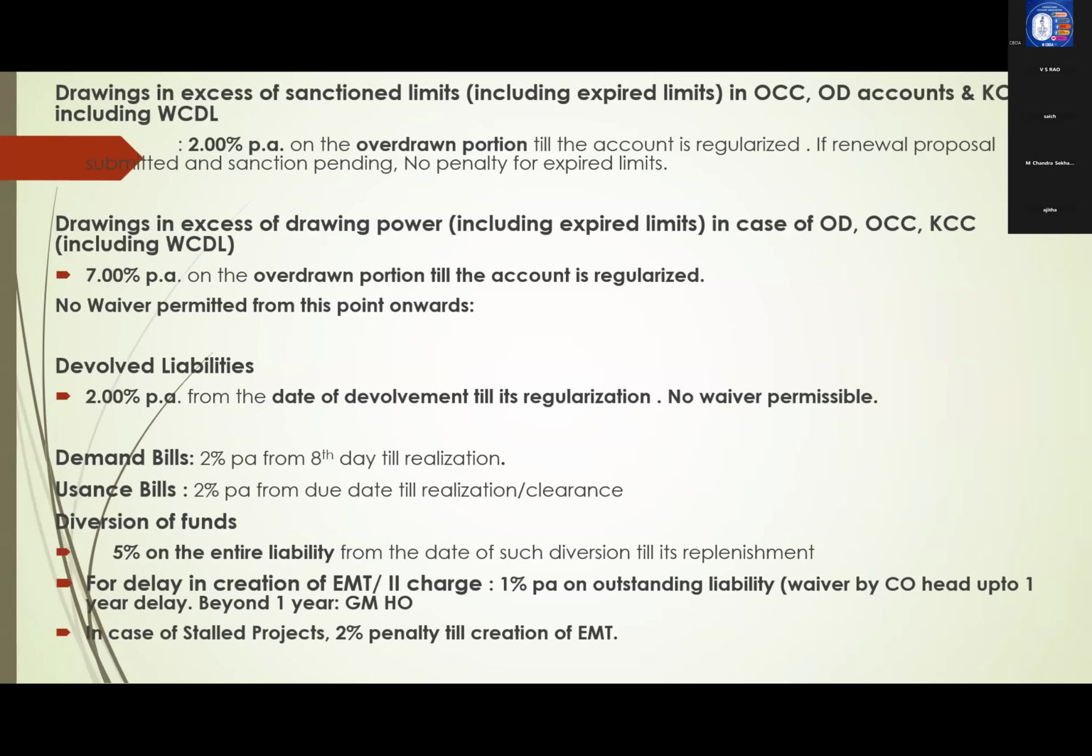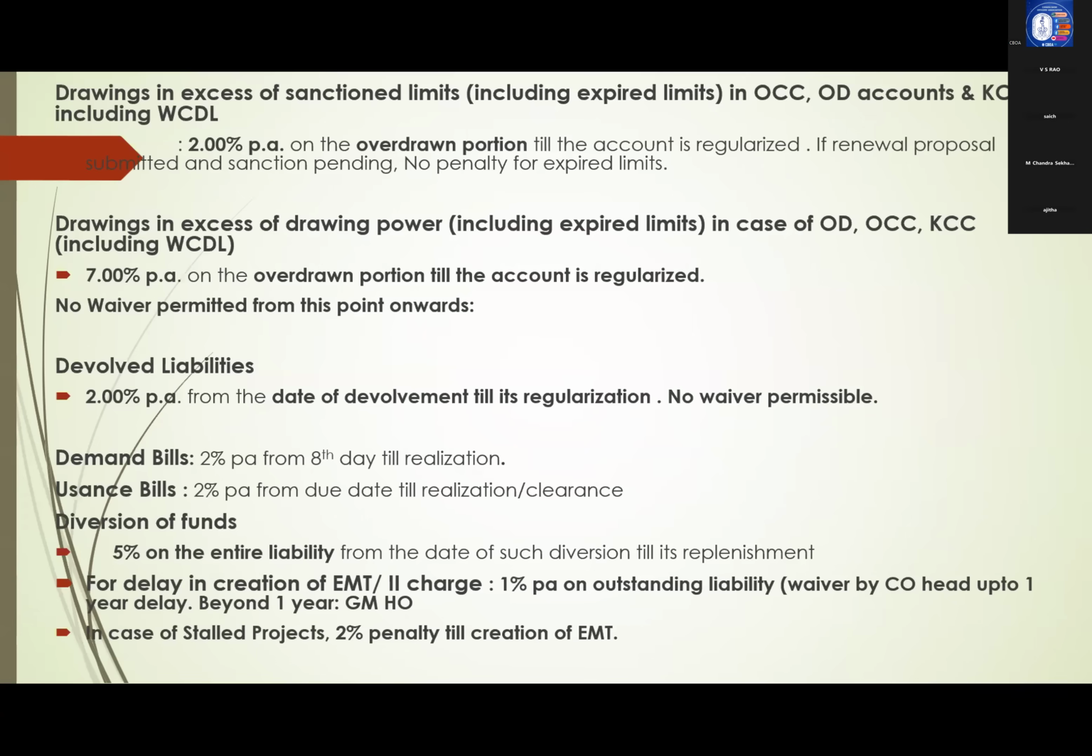Next, drawings in excess of sanctioned limits. Sometimes we will be permitting drawings in excess of sanctioned limits. In such cases, 2% per annum on the overdrawn portion till account is regularized. Even ad hoc also, if you are sanctioning, that is what drawing beyond sanction. In such case also, it will be applicable, 2%. For export, it is not applicable. For others, it is applicable.